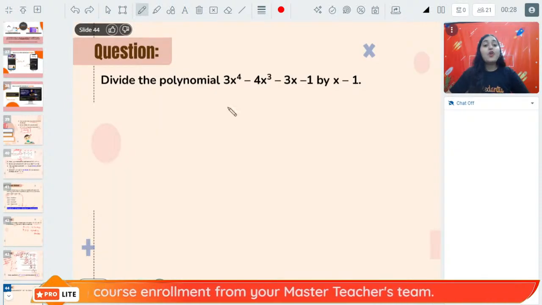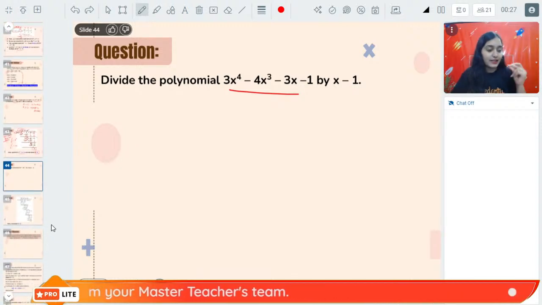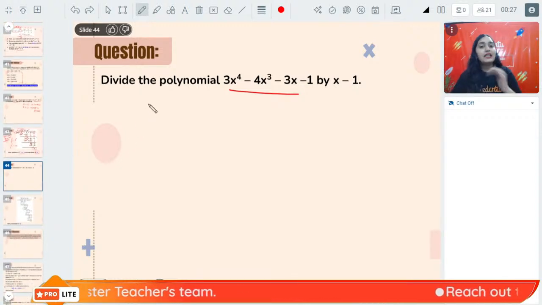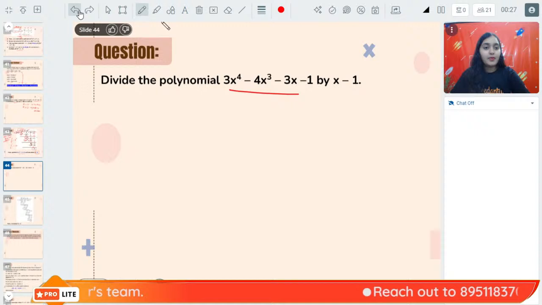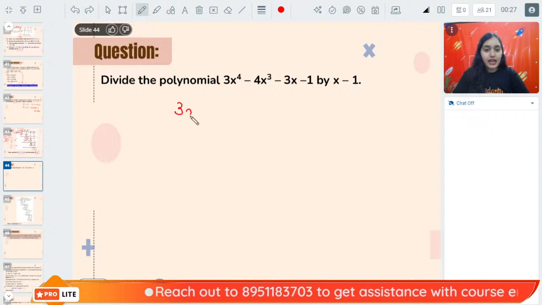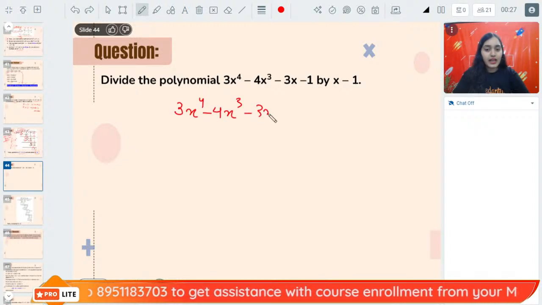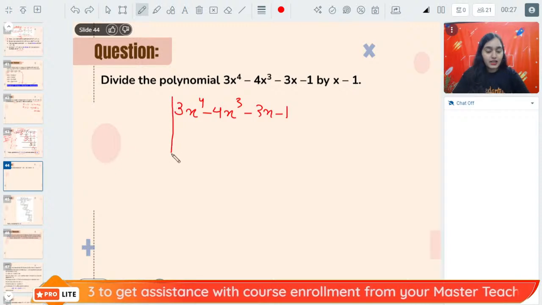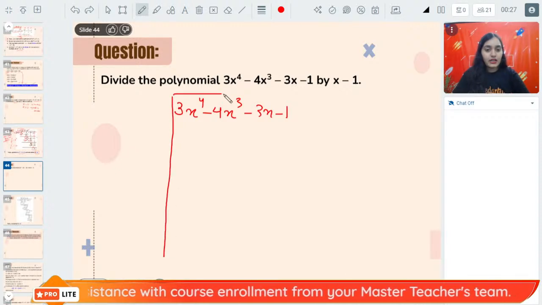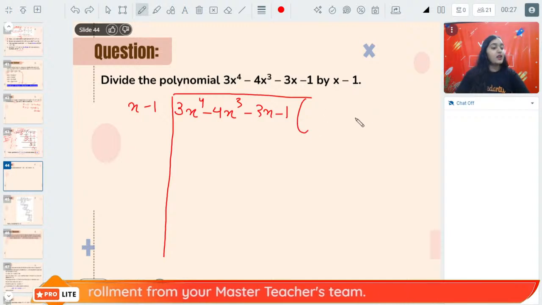Yes. Now, can you all divide this polynomial by this polynomial for your practice? Let us practice this once. Let's practice it together. Okay. Everybody, take out your pen and practice it together. So, this is our polynomial 3x to the power 4 minus 4x cube minus 3x minus 1. Let's do it by long division. X minus 1 is the divisor. Here I will write down the quotient.